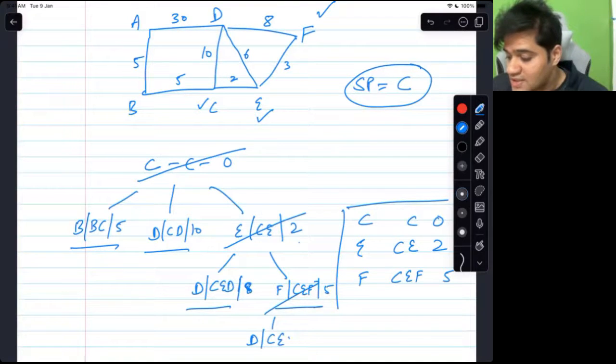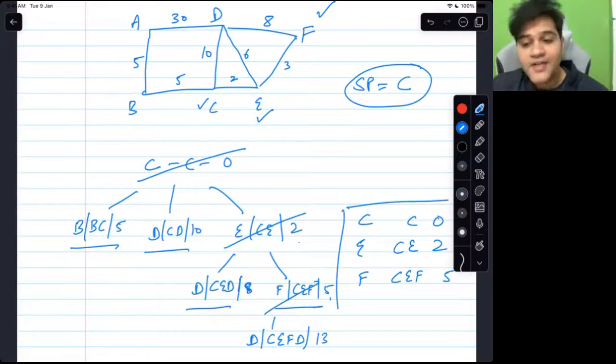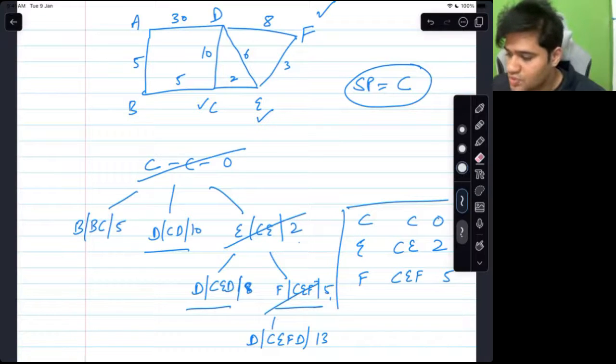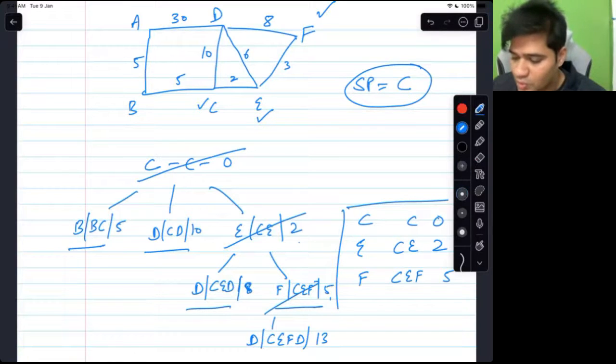Another path to D: C, E, F, D at the cost of 5 plus 8, 13. Did you guys detect 3 paths to D or not? So there are 3 paths to D. One is CD, another is CED, another is CEFD. Okay, but which one will be removed next? In these 4 values, which one will be removed next?